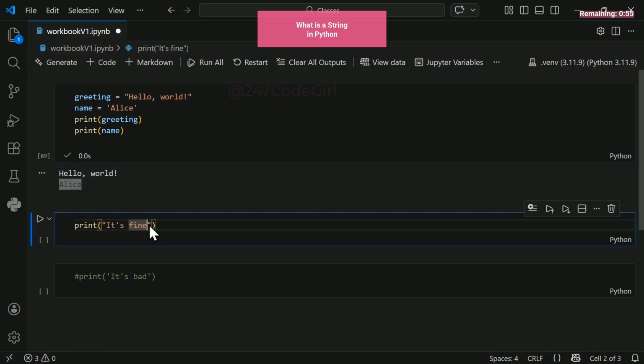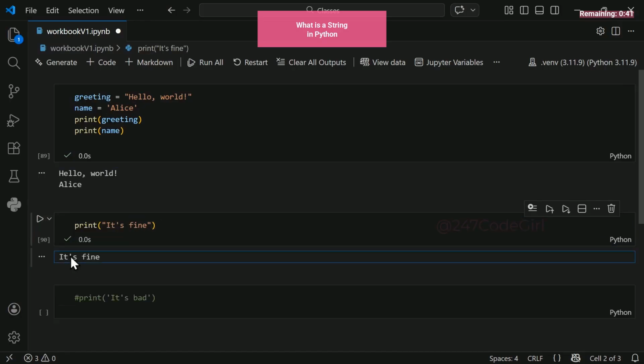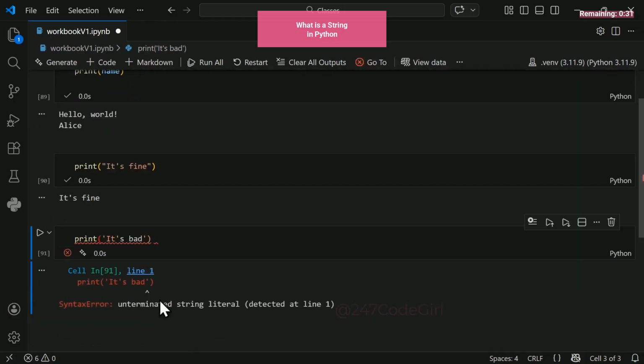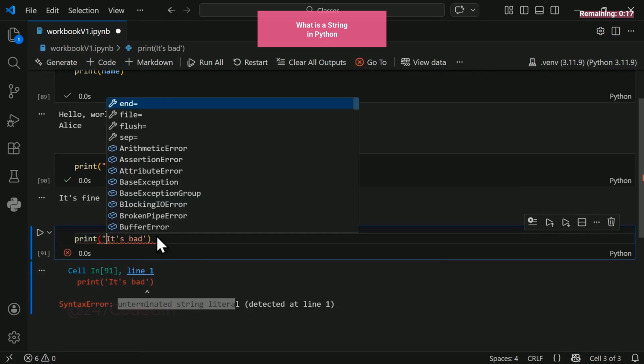Use double quotes when you have a single quote in your text. Here, the sentence "it's fine" has an apostrophe or single quote to represent the shorter version of it is. This will work and print the single quote for you. But this code will not work because you have single quote on the outside and inside. If you run this, you will get an error. Unterminated string literal. Python is getting confused with single quotes. To solve this, you add double quote at the beginning and end.